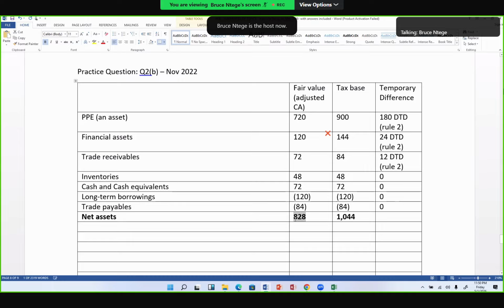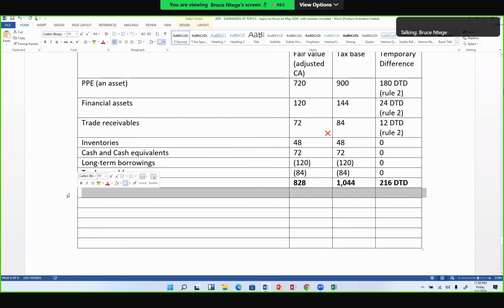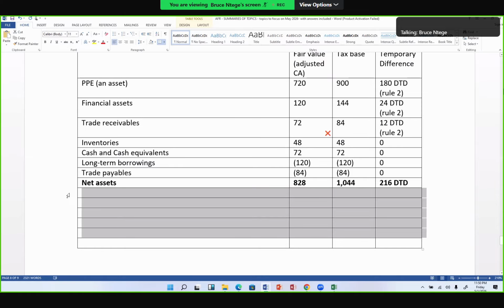Remember, our fair value has become the adjusted or revised carrying amount. So my revised carrying amount of 828 is less than the tax base. So we have that difference, which is going to be the deductible temporary difference: 1044 minus 828. So I have about 216. So my total deductible temporary difference is 216.